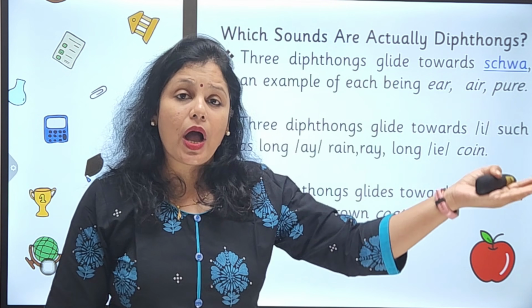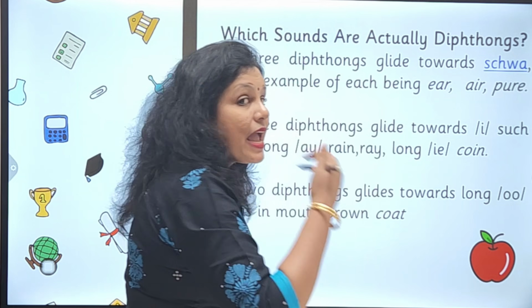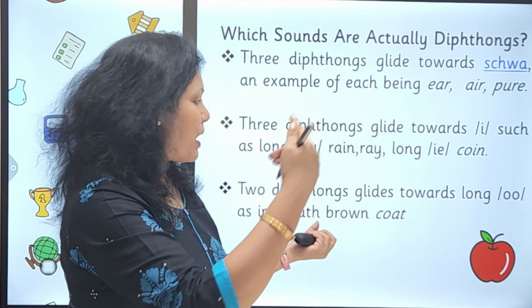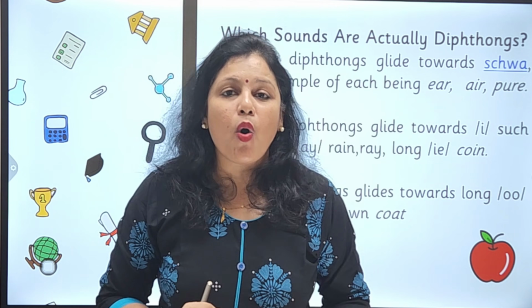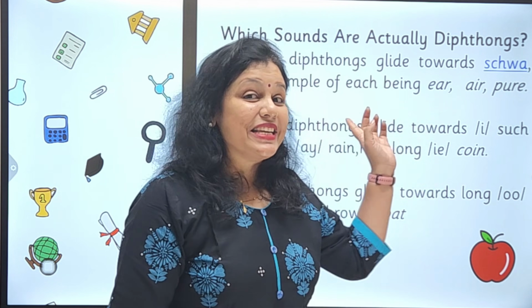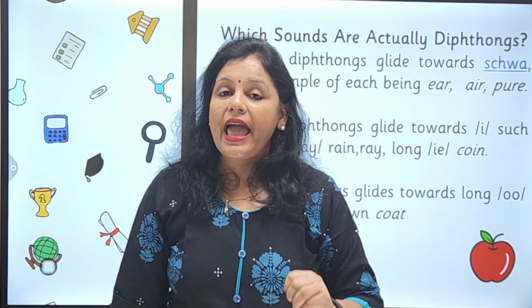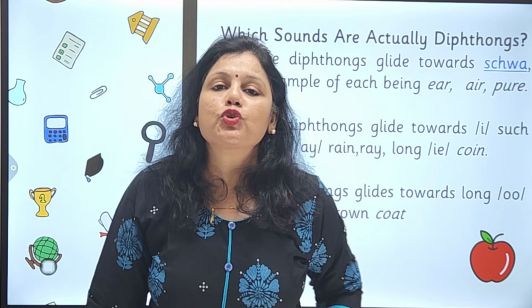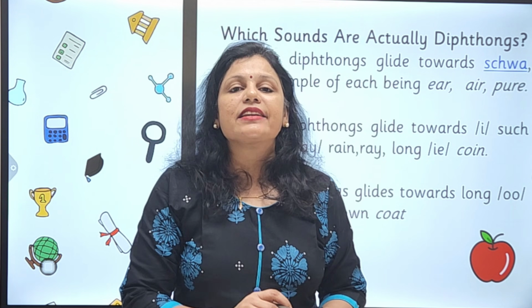The first one which ends towards schwa, the second one which ends towards the long I, and the third one which glides towards the oo sound, as in mouth, ow, oo sound. So OU giving you the ow sound, OW giving you the ow sound, and OA gives you the O sound. So were you able to connect with these 3 types of diphthongs? One which ends towards schwa, 3 diphthongs. One which ends towards long I, 3 diphthongs. And one which ends towards the double O sound, we have 2 here. So in total we have 8 diphthong sounds.